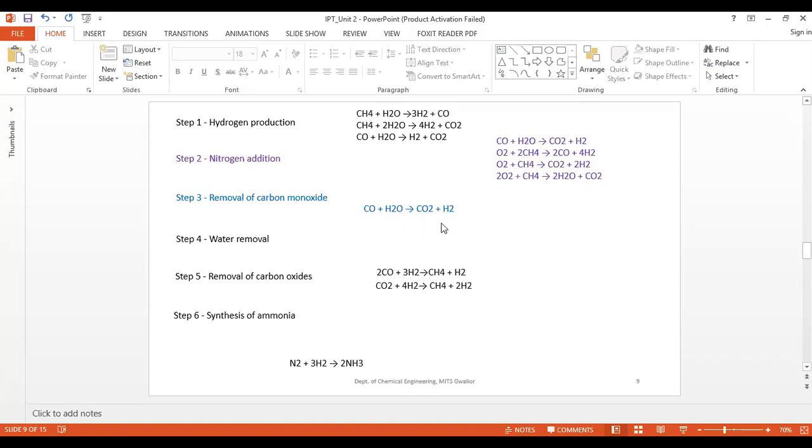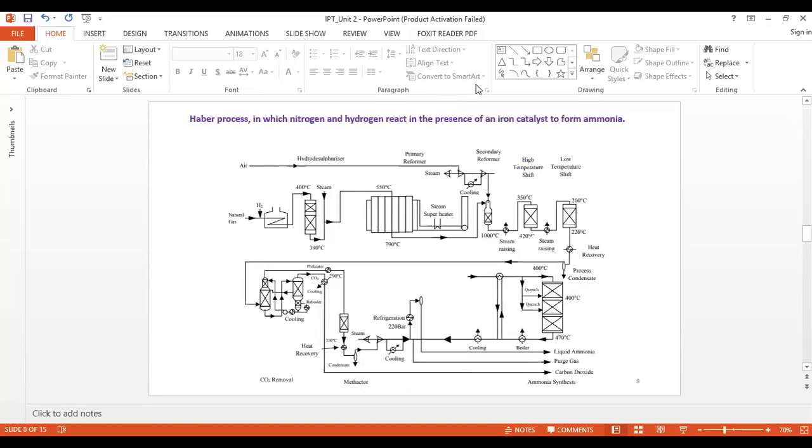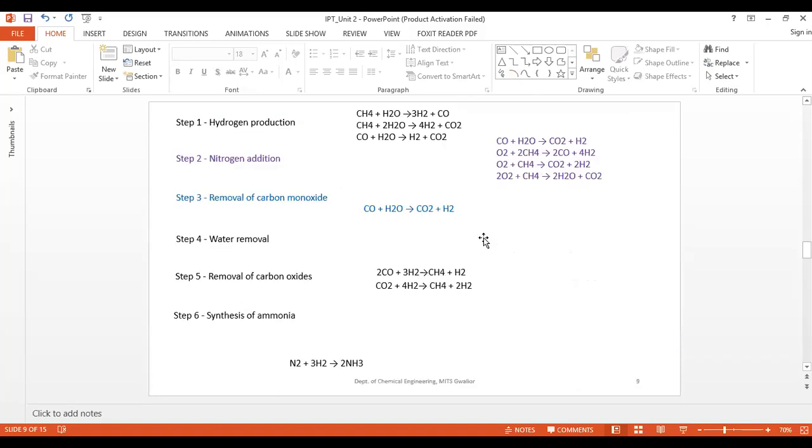This is achieved in two steps. Firstly, the steam is passed over a chromium or ferric oxide catalyst at 360 degrees Celsius, and then over a copper or zinc oxide catalyst at 210 degrees Celsius.